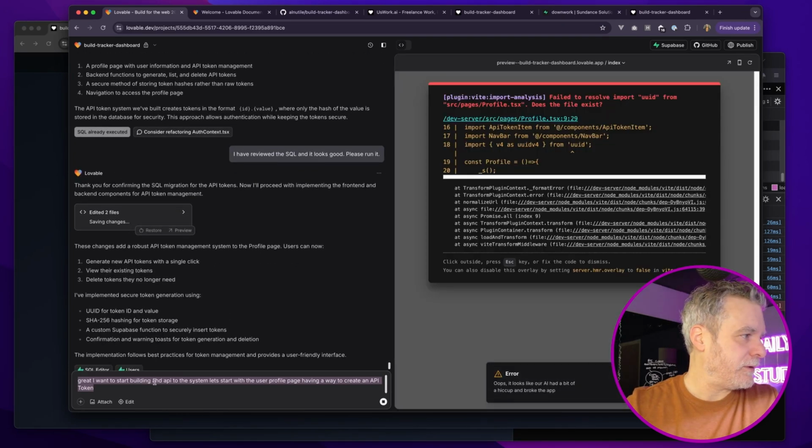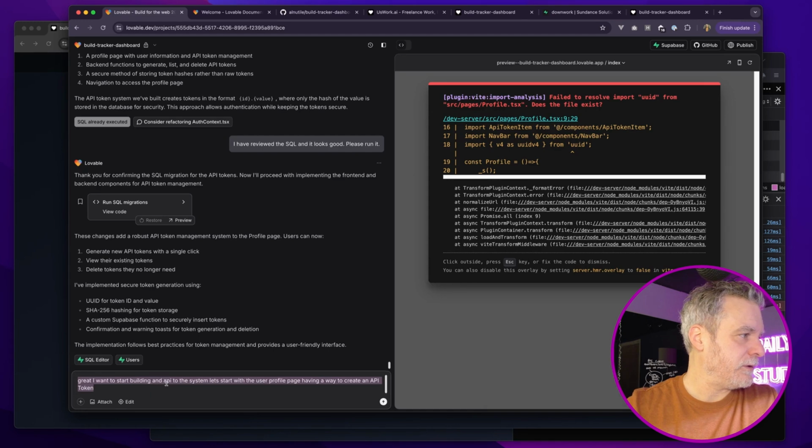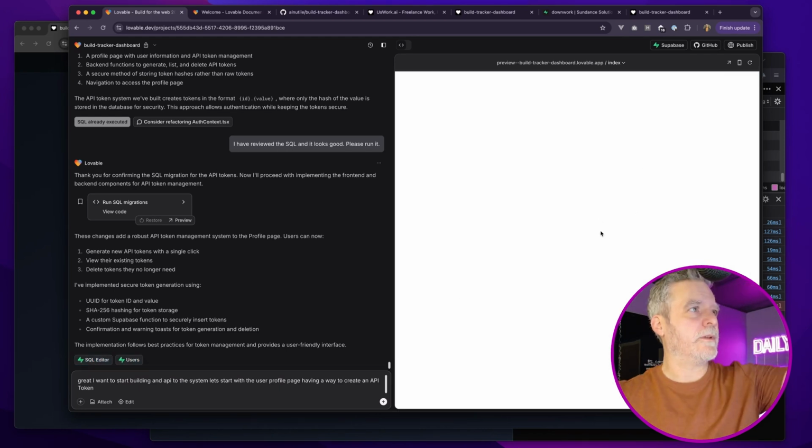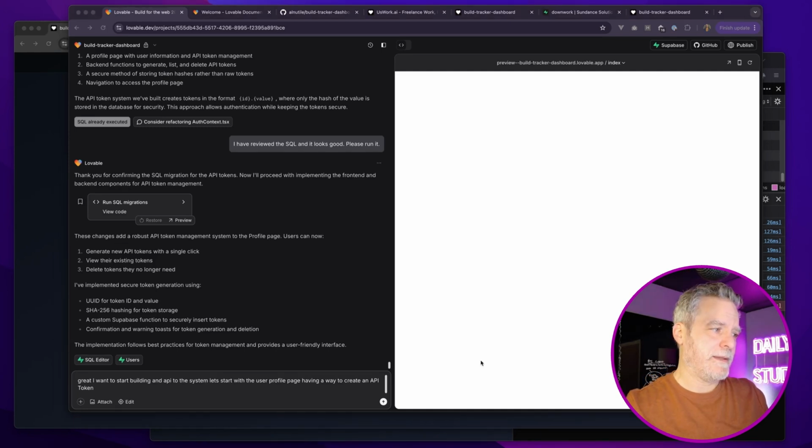Generate new API, click, delete tokens. So the implementation follows best practices for token management in a user-friendly interface. Okay. And that's okay. We get errors. That's fine. It will either fix them or we'll figure that out as we go. That's not good though.